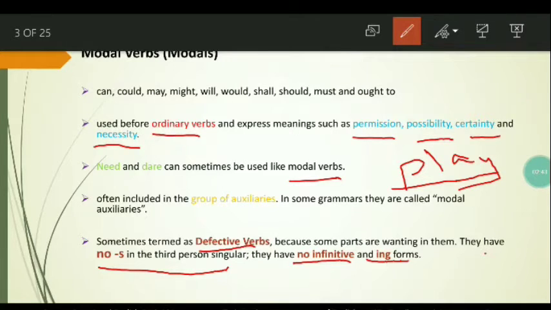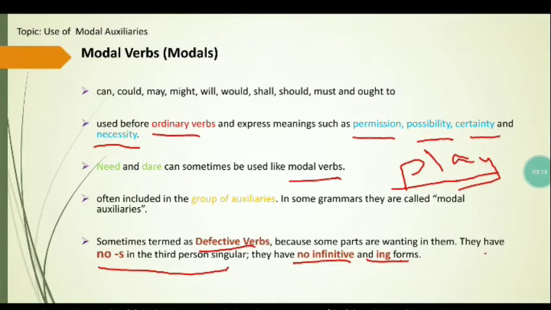And the third point is play has also got an ing form. We say that I am playing cricket. They are playing football and they are playing hockey. So play has got all these three parts. It has got s in the third person singular, it has got an infinitive form, and it has got ing forms. But these features or these parts are wanting in modal auxiliary verbs. They don't have these parts, they don't have these characteristics, they don't have these features. That is why they are termed as defective verbs.